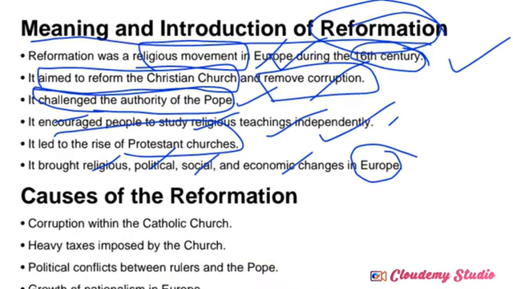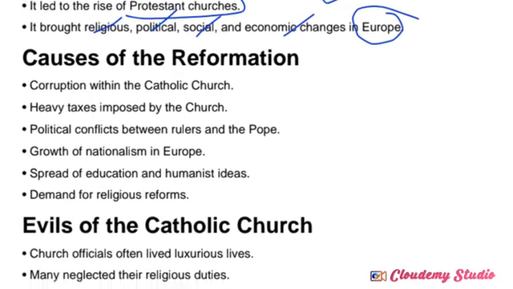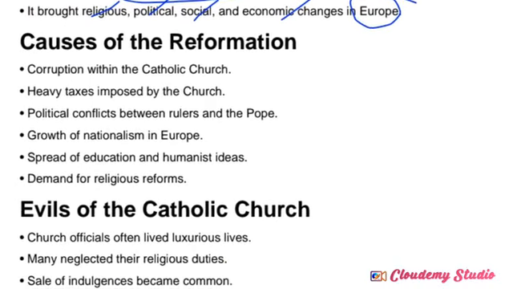So next one, we can discuss the causes of the Reformation. Why did the Reformation begin in the European region, especially in the 16th century, correct? I have mentioned a lot of different causes here, and the most important ones I have selected. One is corruption within the Catholic Church. I already told you the Catholic Church was totally corrupted at that time. Even the Pope, the religious head, was also totally corrupted.